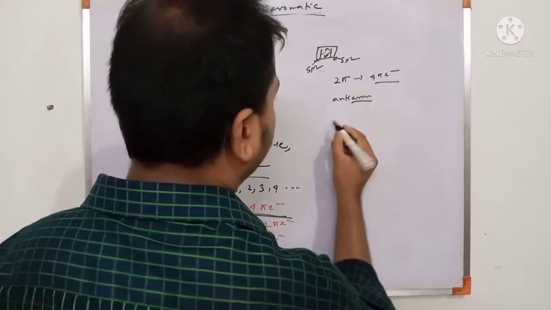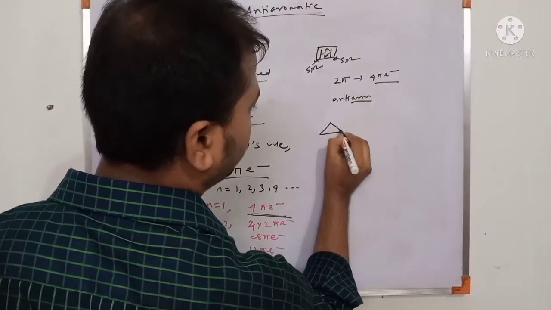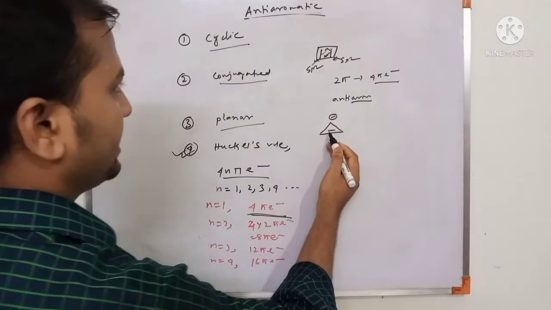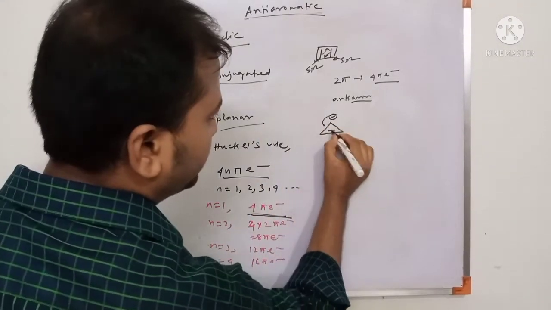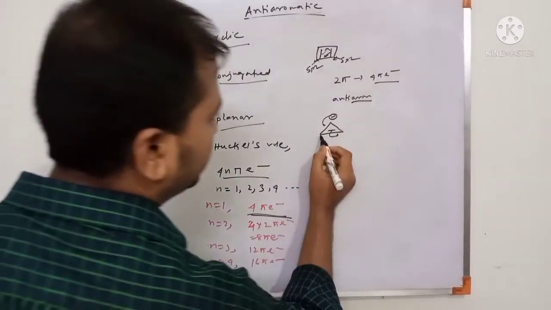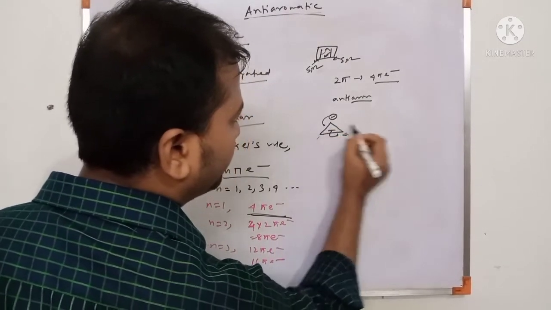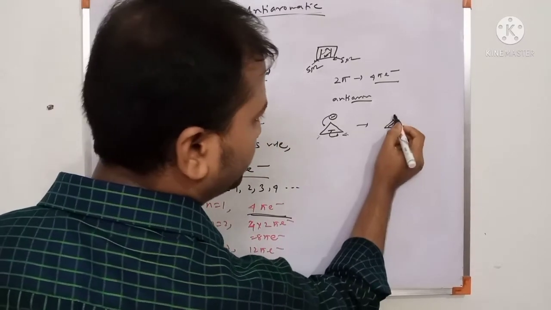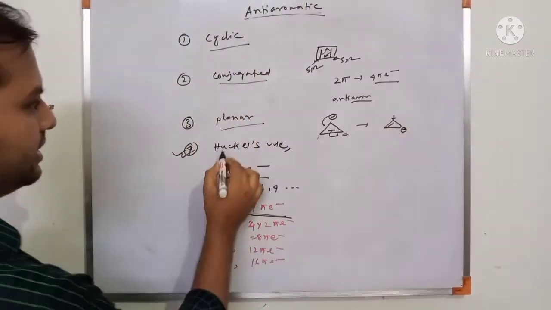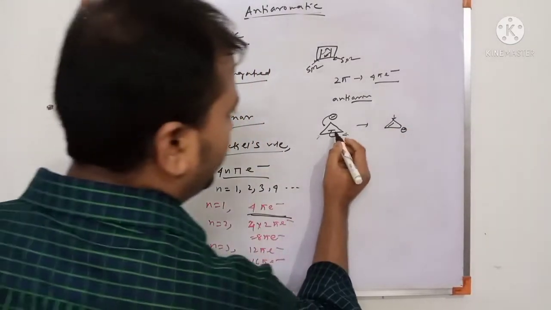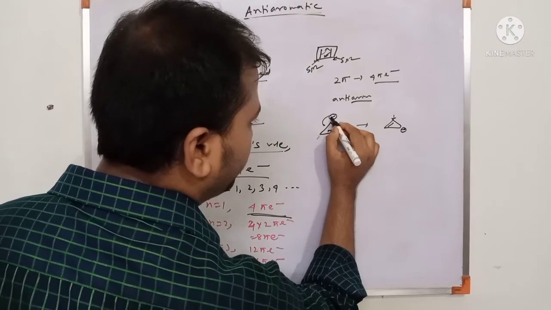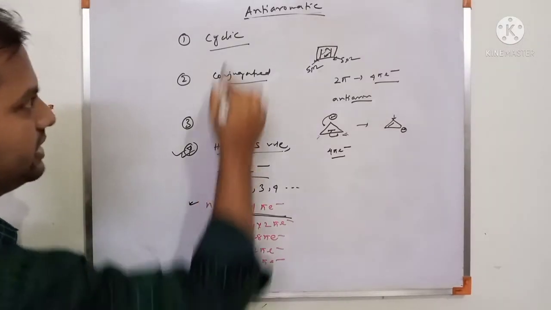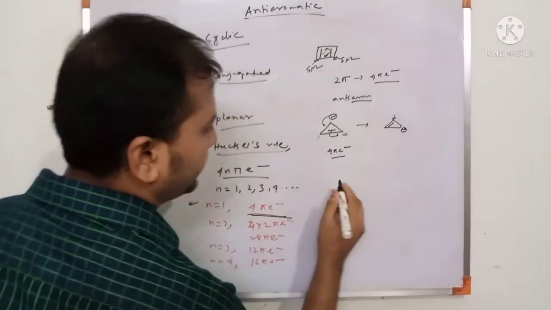Then another example. Suppose this compound. First check cyclic. This is cyclic. Conjugated, obviously this is conjugated. Then planar, this is sp2. After conjugation, there is also the conjugation, and this carbon is sp2 hybridized. And follow Huckel's rule or not. There is 1 electron, 2 electron, and 1 negative charge, 2 electron. This is a 4 pi electron system, which follows Huckel's rule. This is an anti-aromatic compound.